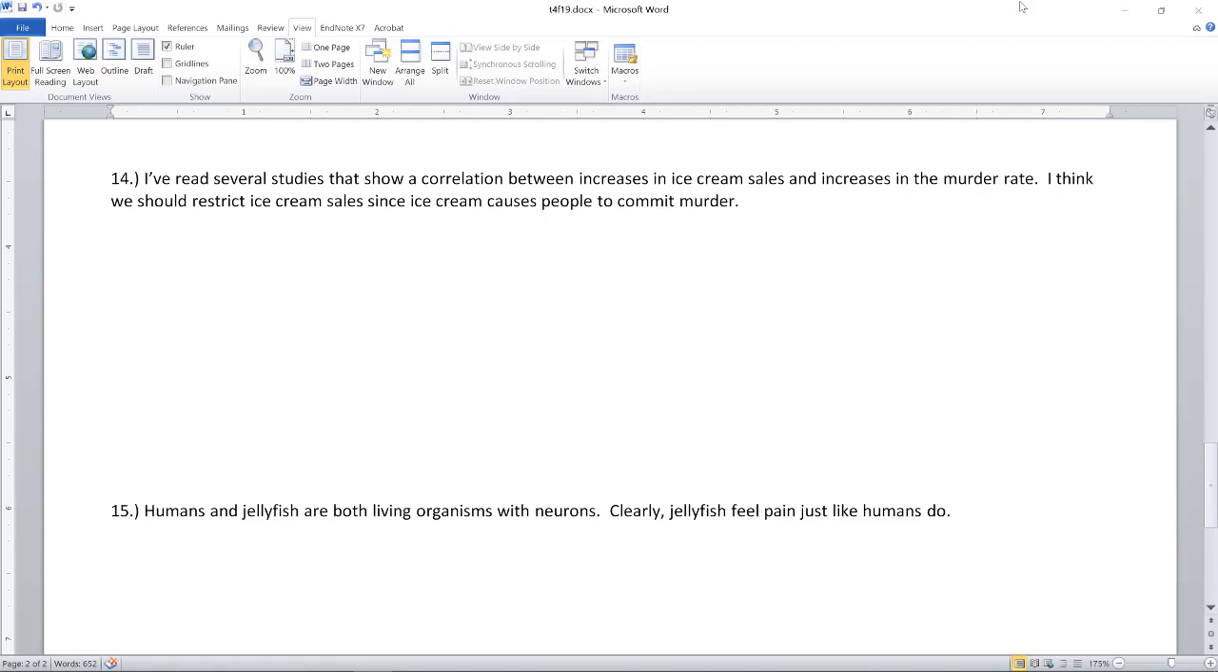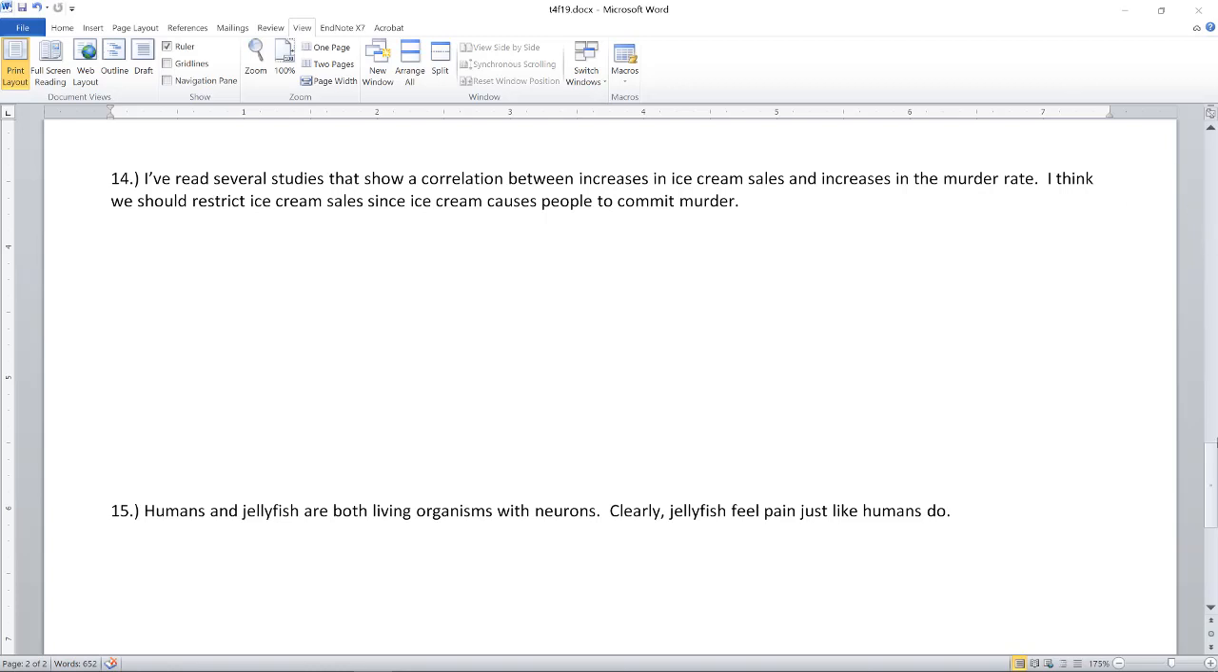precisely because there could be reasons why things are correlated that don't have to do with them being causally related to each other. So ice cream, for example, might increase its sales when it gets hot, and when it gets hot, that might also increase the murder rate without these two things actually being causally related to each other. Since this argument turns on the supposition of a causal relationship that doesn't look like it's a real cause, this is a nice example of a false cause informal fallacy.